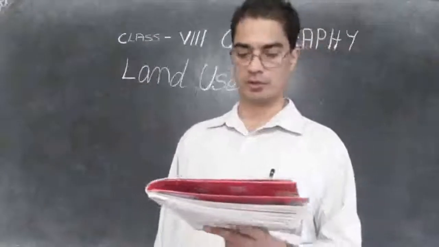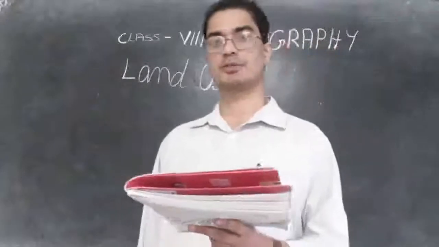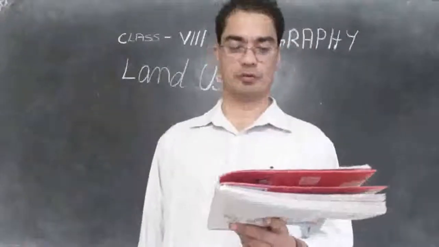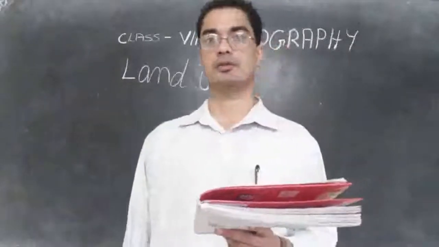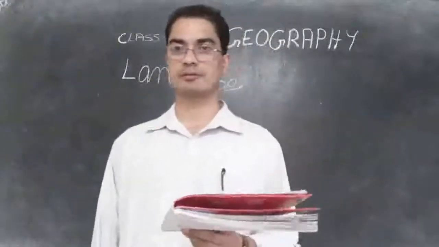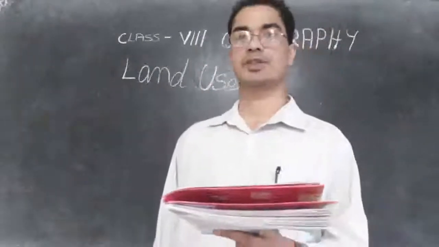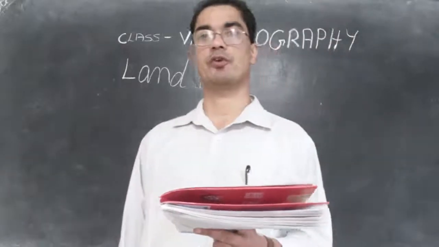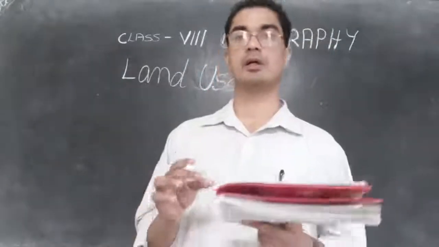Then UK, 29% is used for cropping, 46% is used for pasture land, and 10% is given for forest. So UK has very little forest, and for other use they give 16%. Now the USA, 21% is used for farming, 26% is given for pasture land, 32% is given for forest, and 21% is given for other purposes. These are the individual countries.